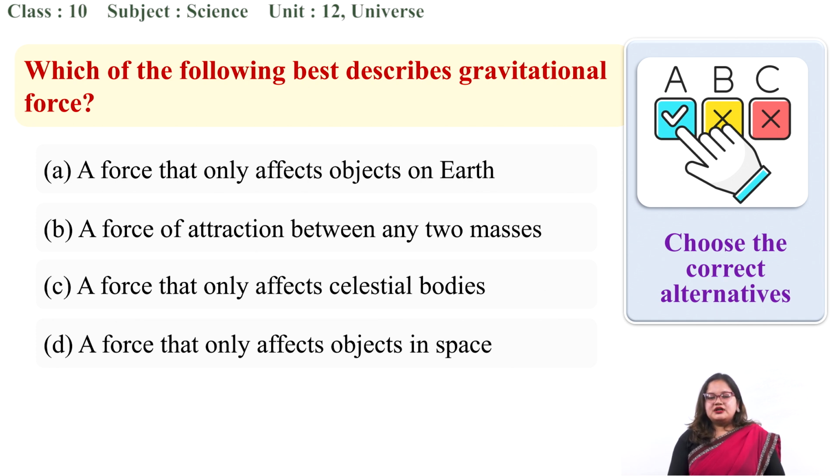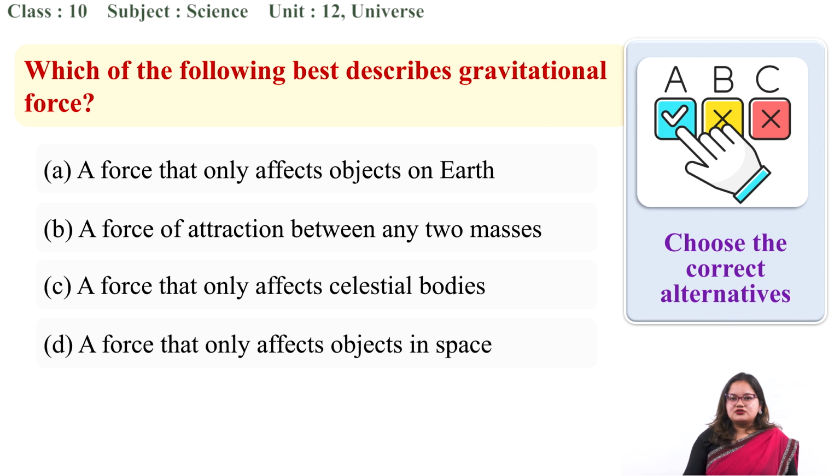Okay, so when we talked about gravitational force, we had a mathematical expression, F equals G m1 m2 by d square, where G denoted the universal gravitational constant.